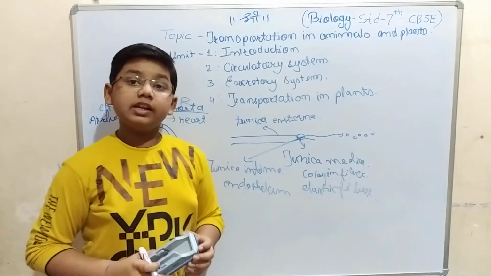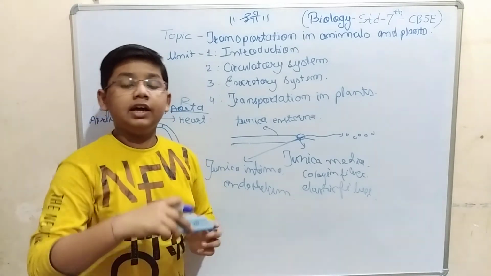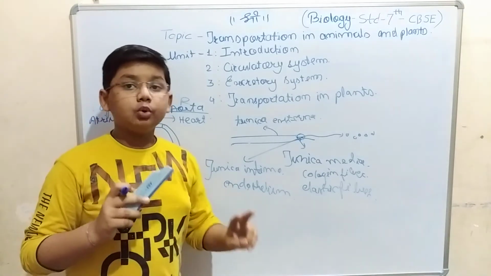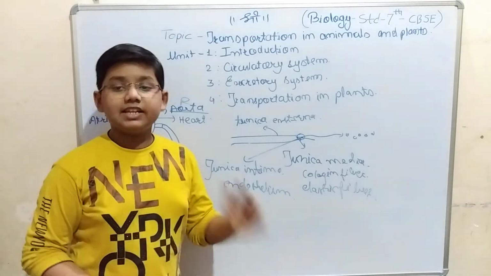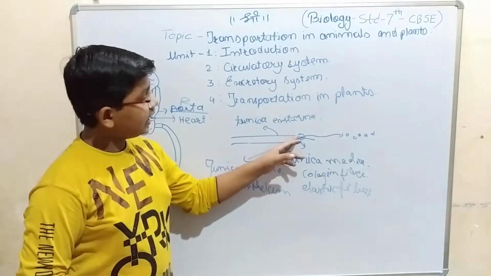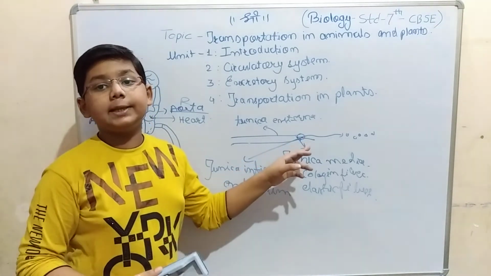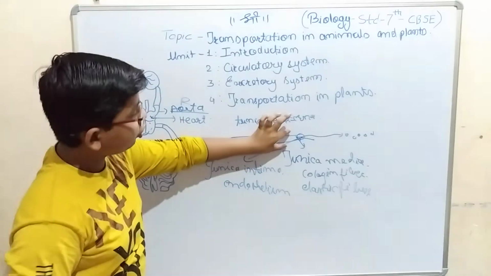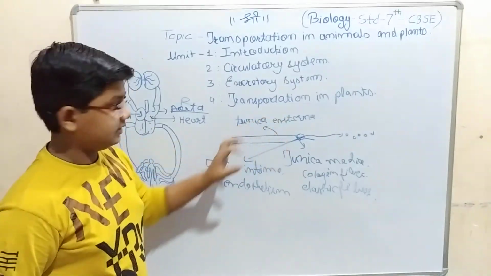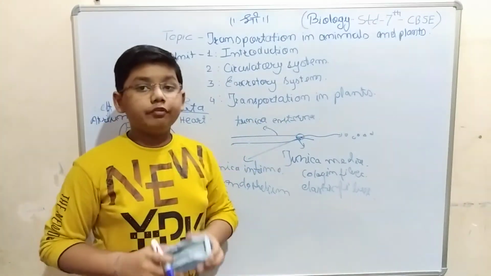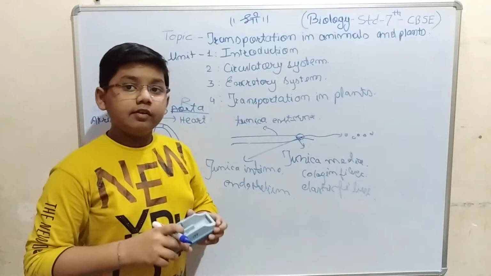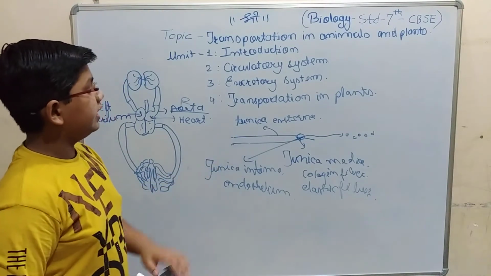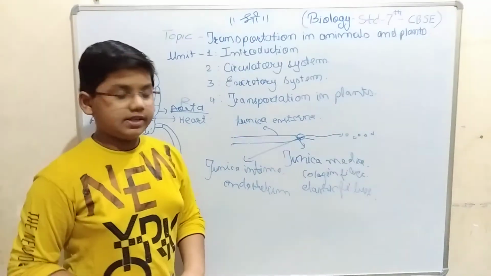The outermost layer is called tunica externa. The middle layer is called tunica media, consisting of collagen fibers and elastic fibers. Inside that, the innermost layer, tunica intima, is also called endothelium. The vessel expands and relaxes because of the middle layer, tunica media, which contains collagen fibers and elastic fibers. These are the layers of blood vessels.